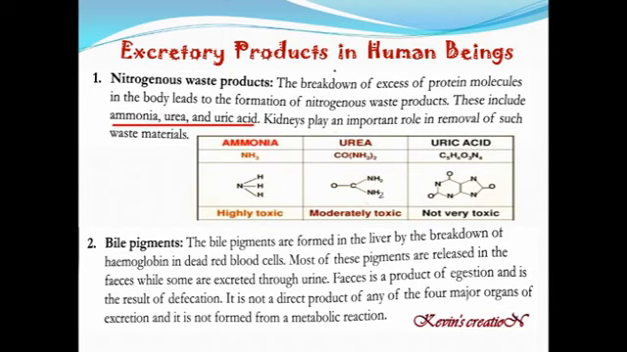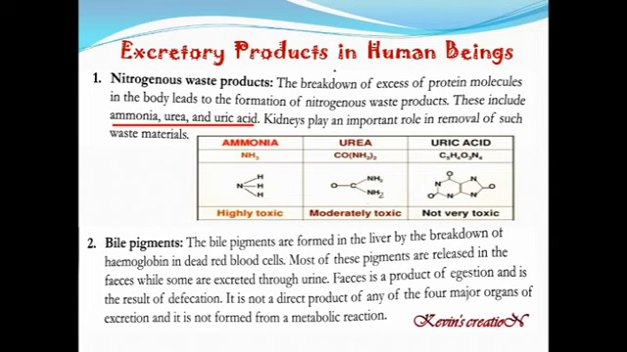Next excretory product is bile pigments. It is because of the liver. The bile pigments are formed in the liver by the breakdown of hemoglobin in the dead red cells. So in the red blood cells you have got hemoglobin. When the hemoglobin is broken down, you get the bile pigments. Most of these bile pigments are released in the feces, that means the waste products which come out of the anus, while some are excreted through the urine also.